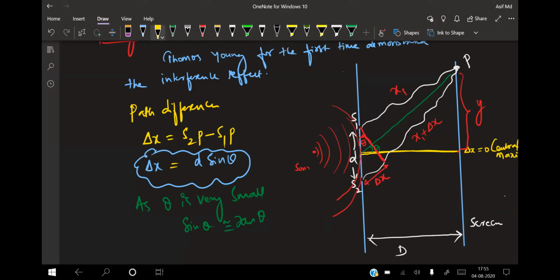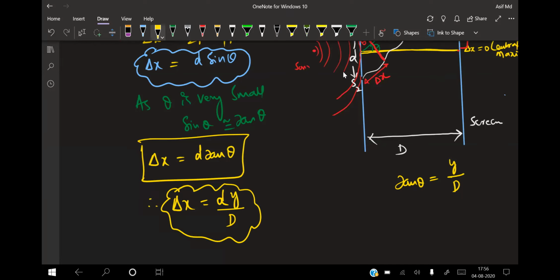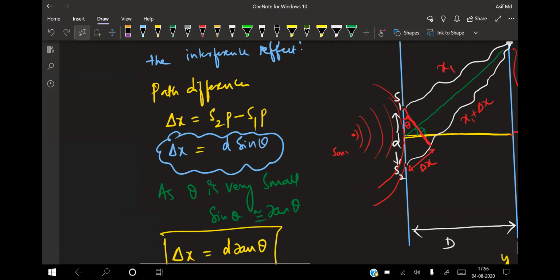So path difference can be written as delta x equals d into tan theta. Therefore, delta x is equal to d into tan theta, and from the figure, tan theta is nothing but y by capital D. Tan theta is vertical y, horizontal capital D. So delta x is equal to d into y by D. That is nothing but your path difference. Clear for everyone?